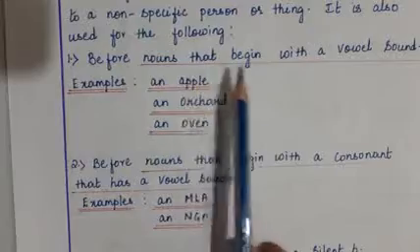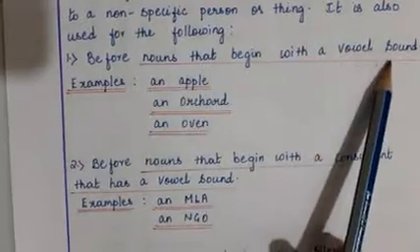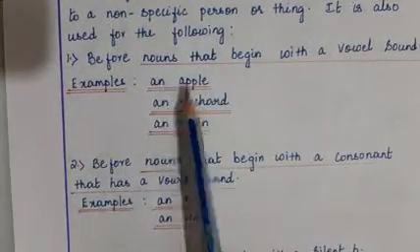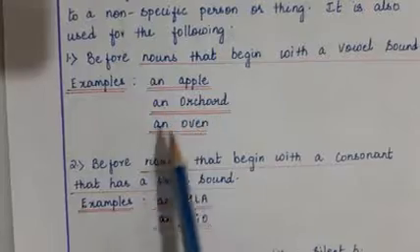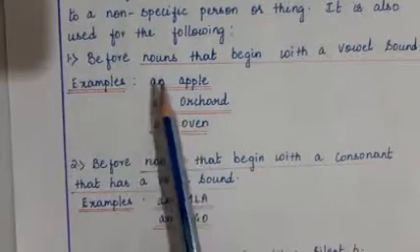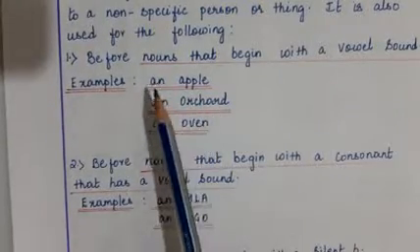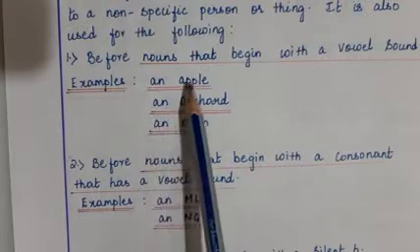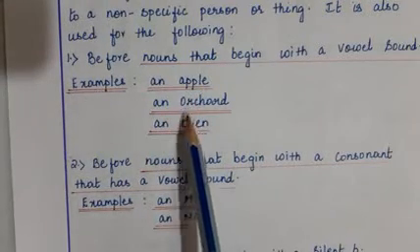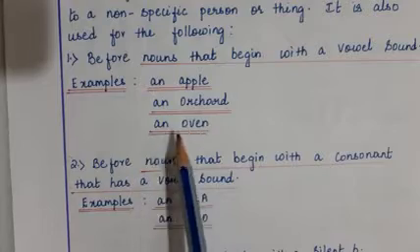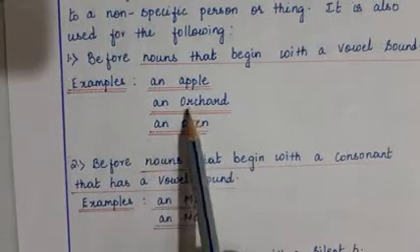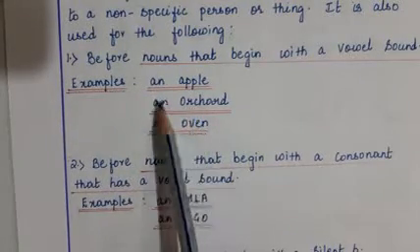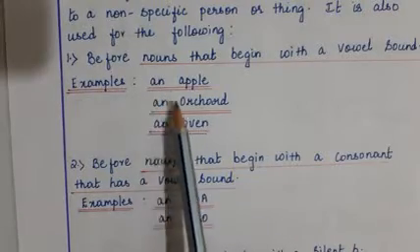Before nouns that begin with a vowel sound. Examples: an apple, an orchard, an oven. So in all these cases you see that an is used before words beginning with a vowel sound. When I say vowel, it is the vowel sound. So in such cases you use an.